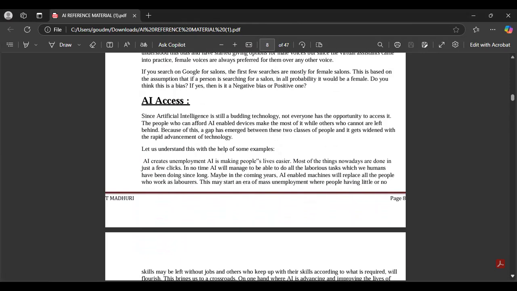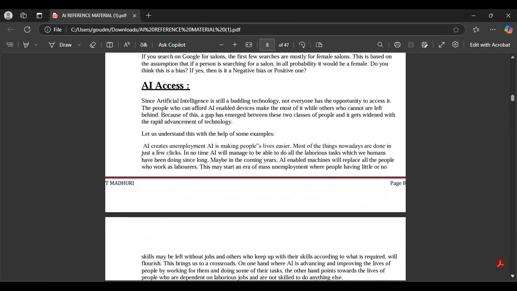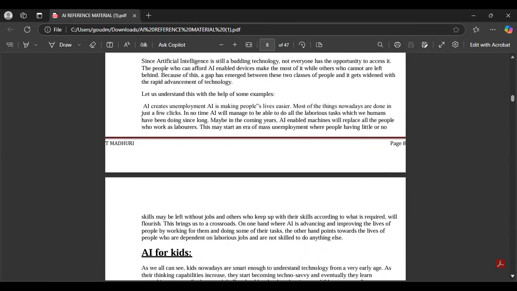Next is AI access. When we are accessing the technology, most of us have an idea that people are going to lose their jobs, meaning unemployment is going to increase. So AI creates unemployment. AI is also making people's lives easier. Most of the things nowadays are done in just a few clicks. In no time, AI will be able to do all the labor. So AI access means, if you are using the technology, how people are going to lose jobs. That scenario they will give and ask you to explain.